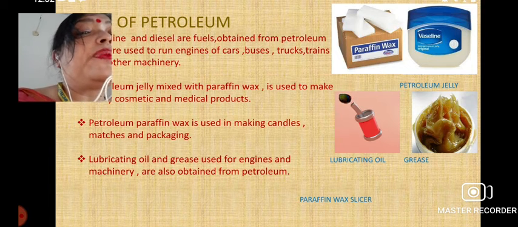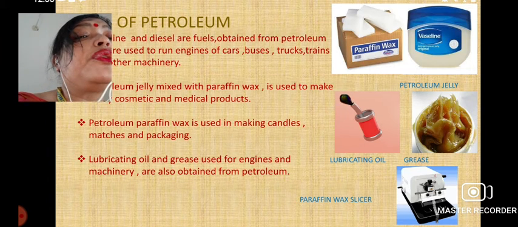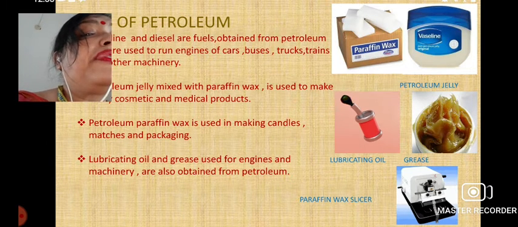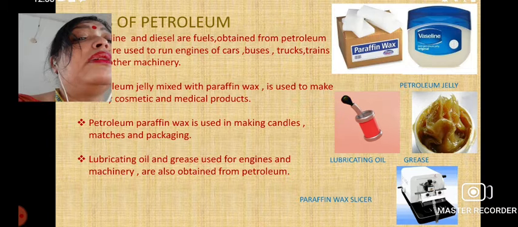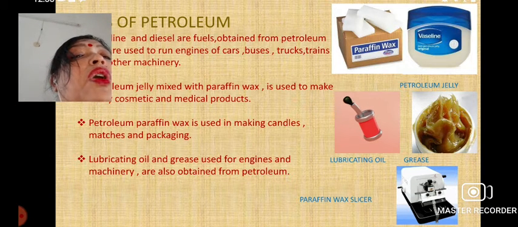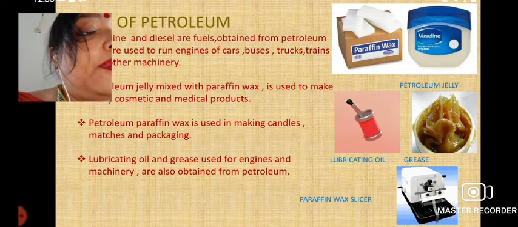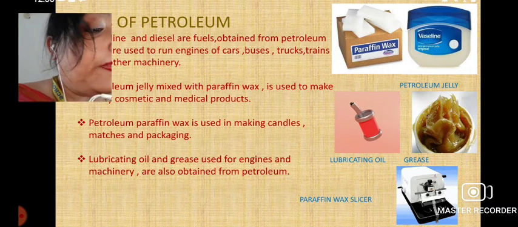They can be obtained from petroleum. And also paraffin wax, which helps machines run. So these are the substances which we can get from petroleum.